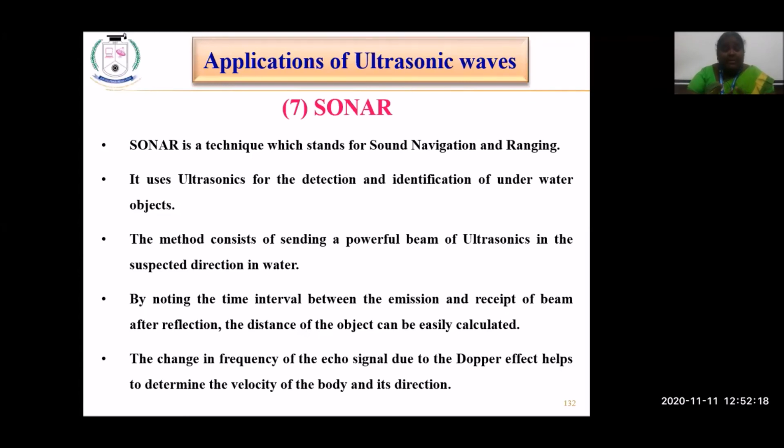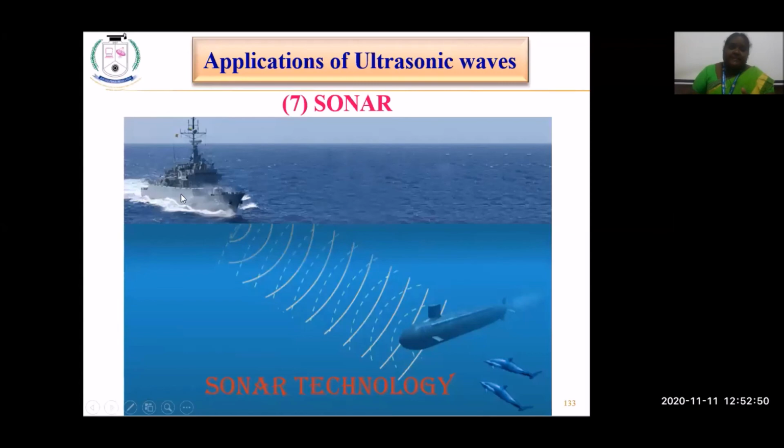Depending upon the echo signal, due to the Doppler effect, it determines the velocity of the body and its direction. That is the reflected wave. We know the Doppler effect, which we learned in the fourth unit in radar. Whether the target is moving away from the source or towards the source, based on that, the velocity of the signal is calculated and the direction of the object is identified. So this is a simple representation of how sonar technology is used.